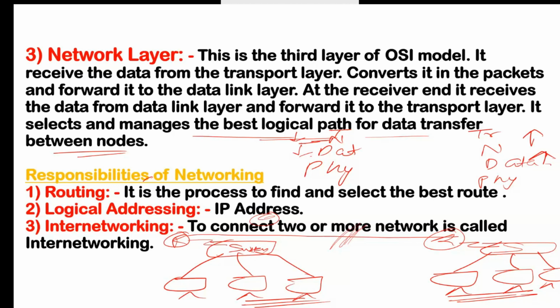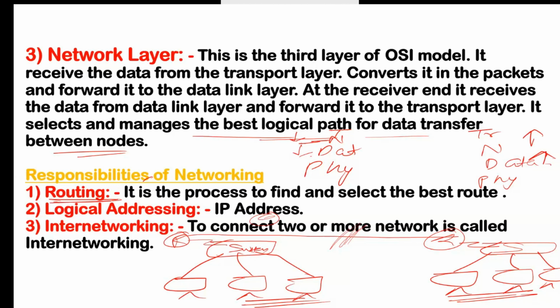So to manage that logical path means how your data will be transferred from one location to another location. Because on the internet, we have multiple networks available. We have lots of networks available. So this network layer will do that. And for that, it will use this router. And on that router, we have this concept, routing. We will also discuss in this training about this routing, about everything.